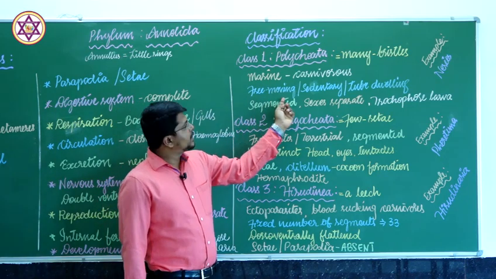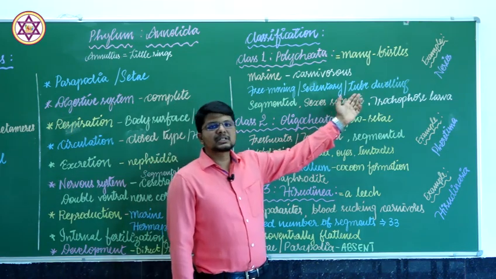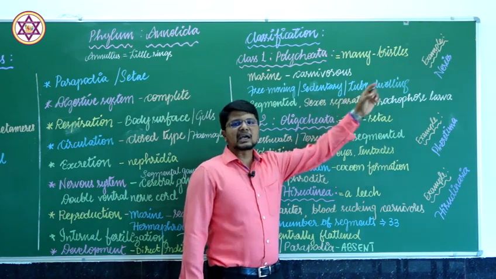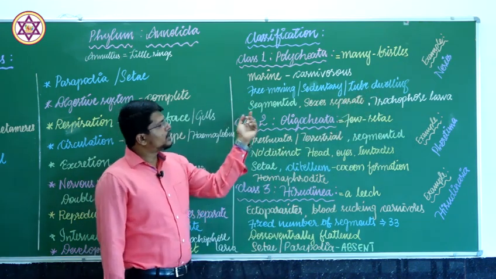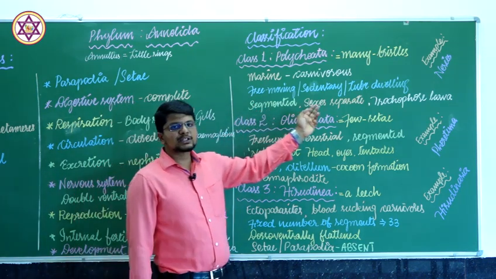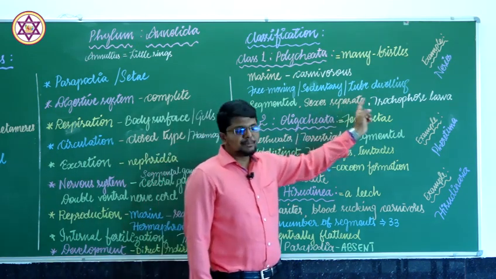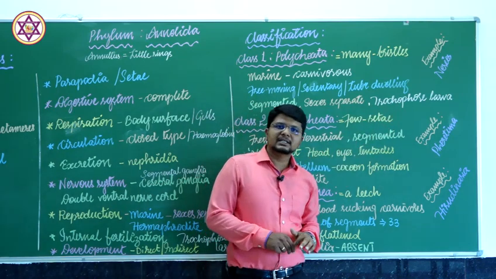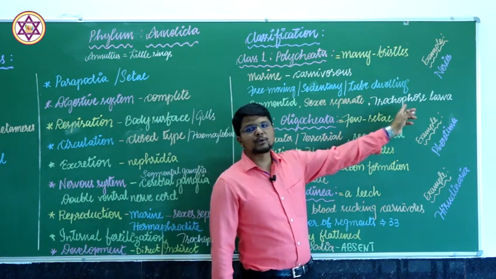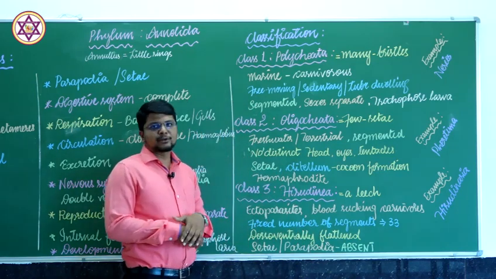They are free moving and a few are sedentary forms. The animals always remain in burrows, therefore they are called tube dwelling animals. The body is externally as well as internally segmented, and sexes are separate, with both male and female individuals present. The development is indirect, which means there will be a larval form known as trochophore larva. The examples are Nereis, Chaetopteris, Aphrodite, etc.